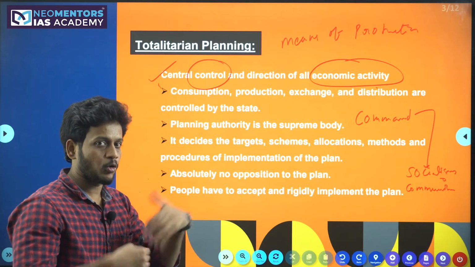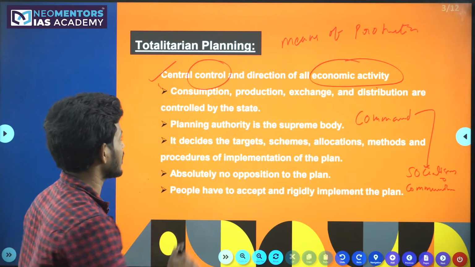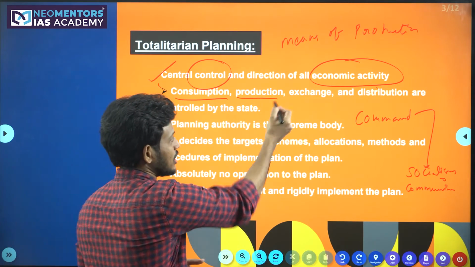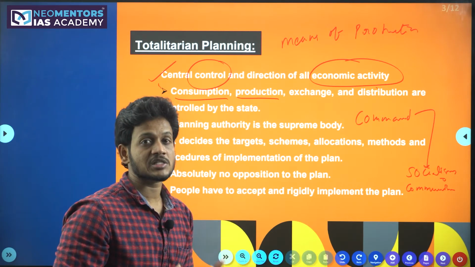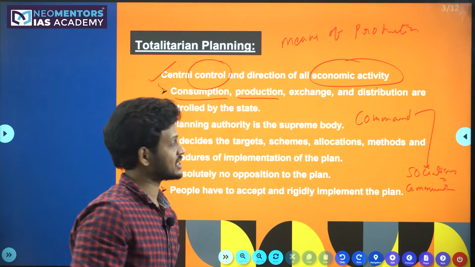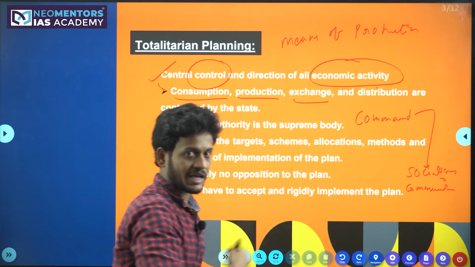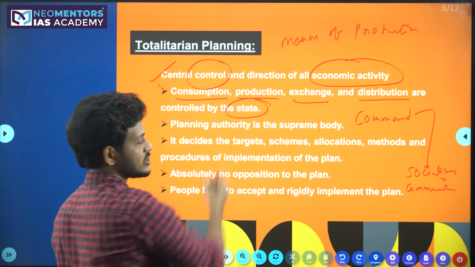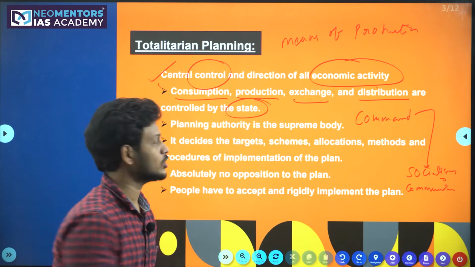If you go a bit deeper into the subject, consumption, that is how people buy goods, production, that is how companies and industries produce different goods and services, exchange with money, and distribution are all controlled by the state. State here refers to the government.